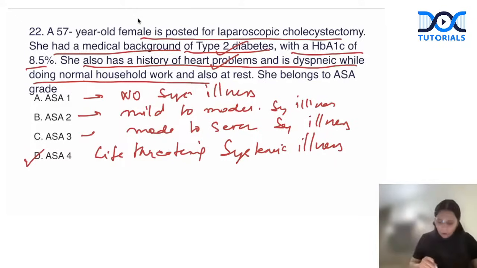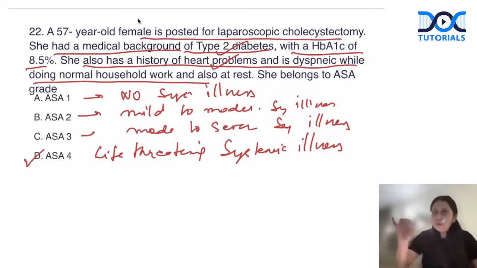And what kind of physical activity can cause problems in ASA grade 3? Physical activity which is more than your normal household activity. So during walking on the stairs or during running, if someone becomes dyspneic, then it is ASA grade 3. But normal activity would not produce any symptoms, right?